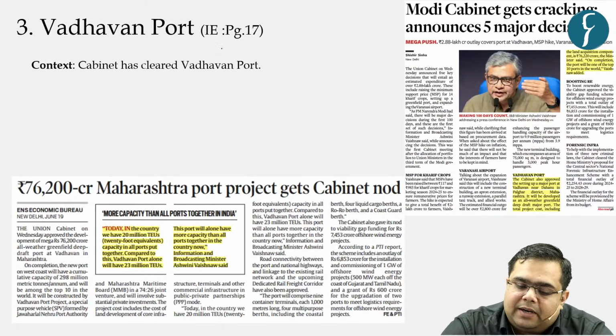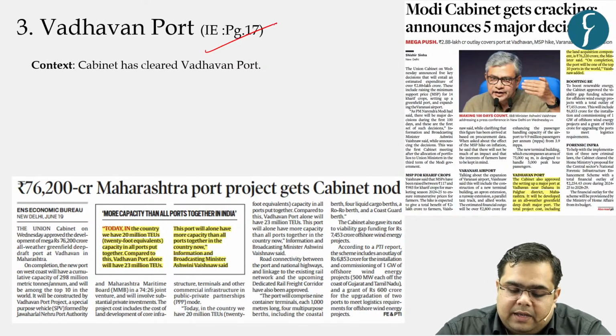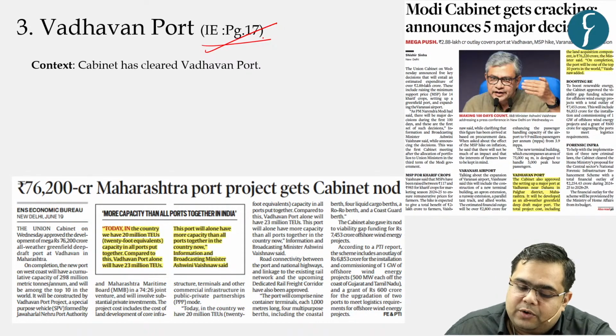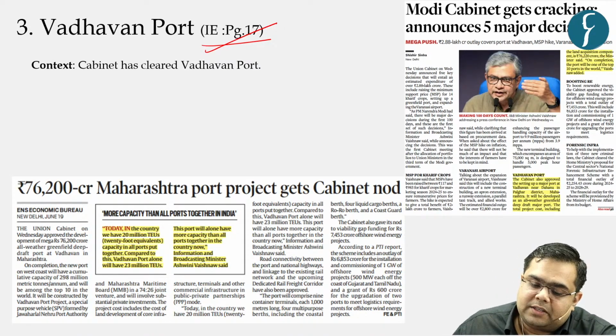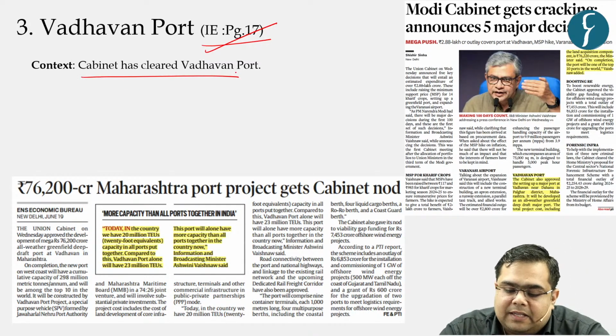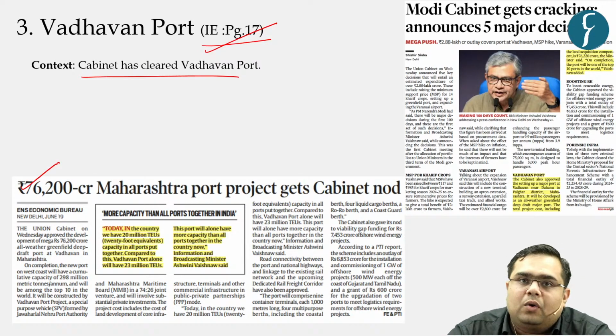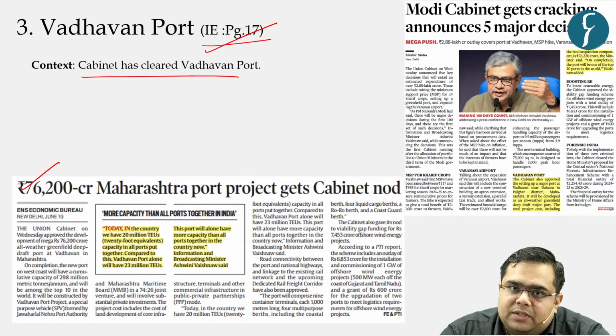Moving on to another interesting news that appeared on multiple sources within the newspapers. So what is the context of Vadhavan seaport? The context is that the cabinet has cleared Vadhavan seaport and it has allocated 76,200 crore for the land acquisition when it comes to Vadhavan seaport.